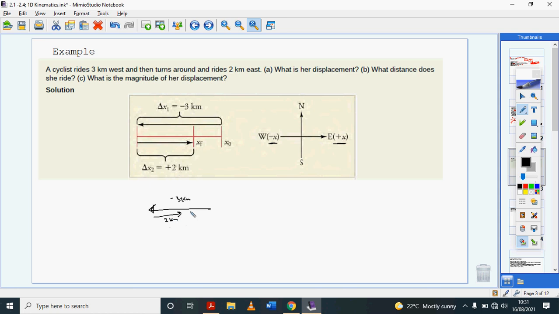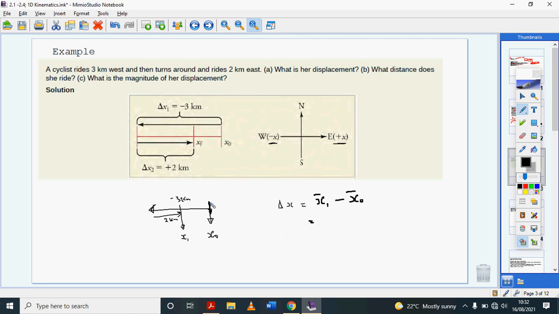So their final position is right here, x1, and their initial position is right there, x0. I hope you can see that displacement, or change in position, will simply be final position minus initial position. If you're counting final position, then you're counting it from the point where they started.